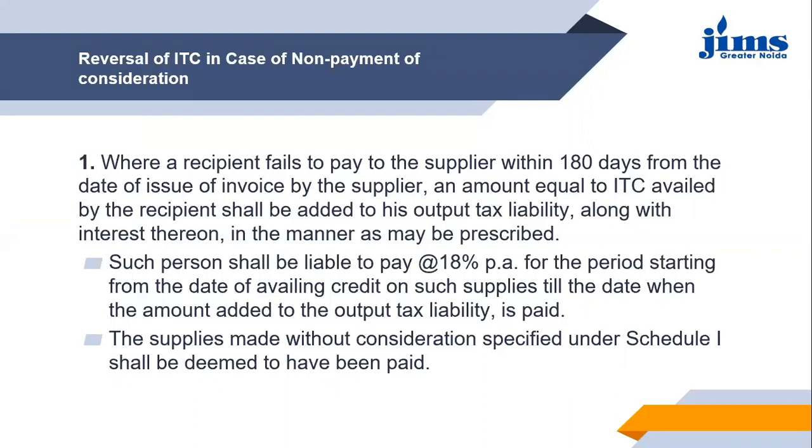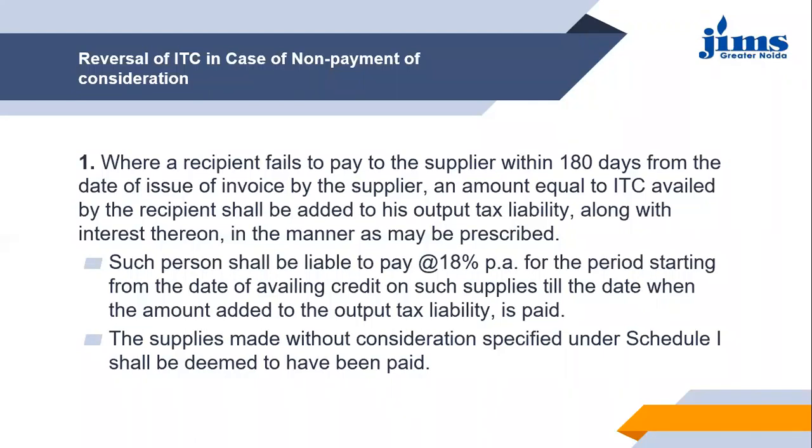So this 18% interest will be charged from the date from which he has availed the credit on such supplies till the date when the amount has been added back to the output tax liability of the recipient. Whatever is the gap between these two dates, for that number of days the interest has to be paid by the recipient, at 18% per annum.